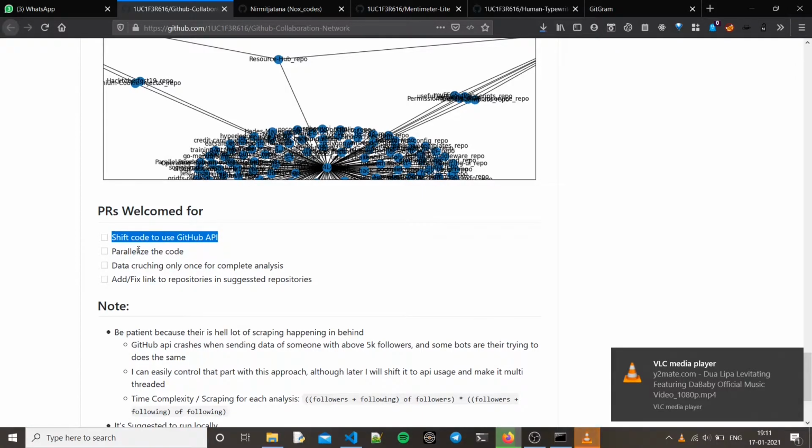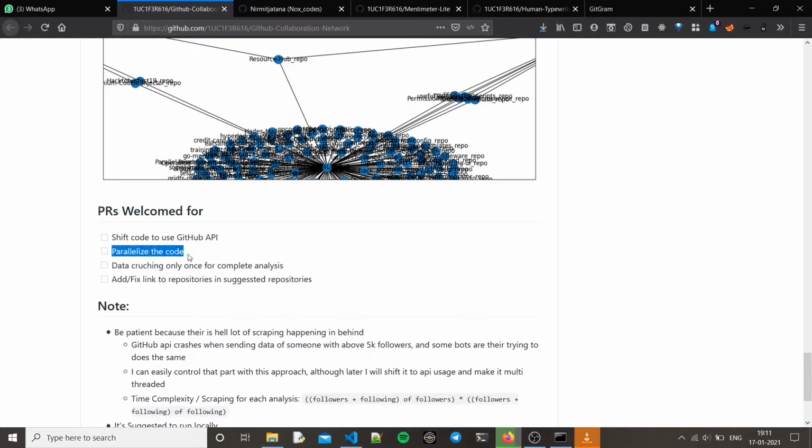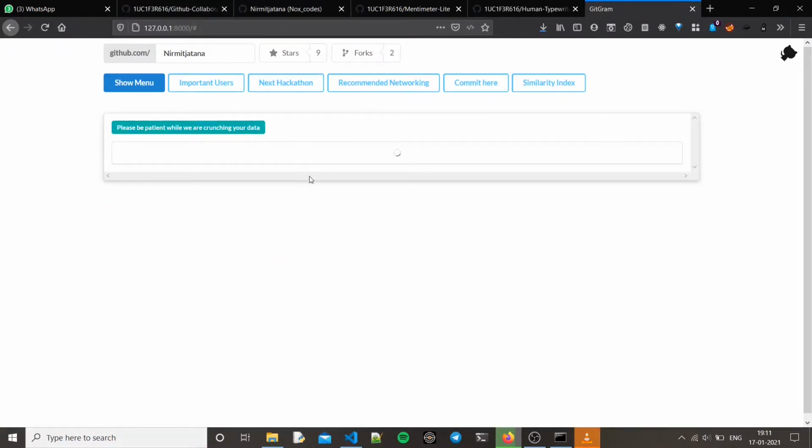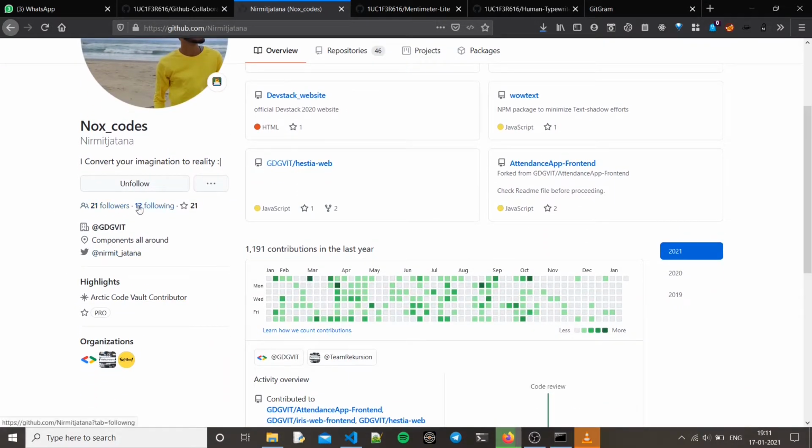So PRs are welcome for shifting the code to using the GitHub API, because that would be really fast. Also parallelize the code. Right now the code is really bad because I wrote the complete code just the day before I had to present, and I actually presented it well before anyone else, without even a PPT. I just presented it and got an S grade. So it will work for you also, and some other people are also using the same project already, 2-3 friends in different classes.